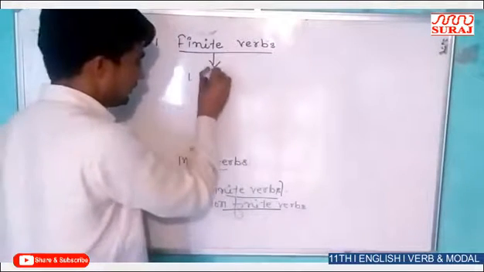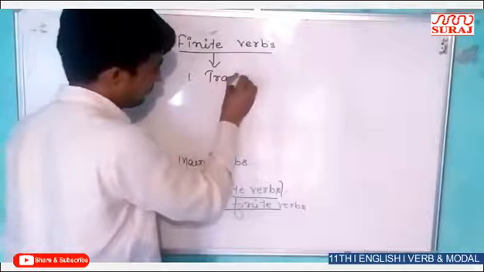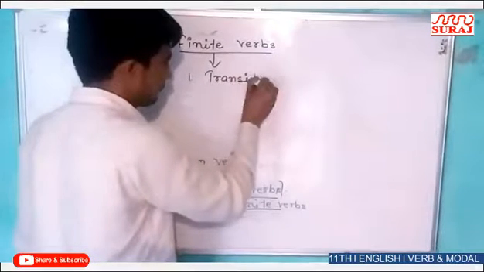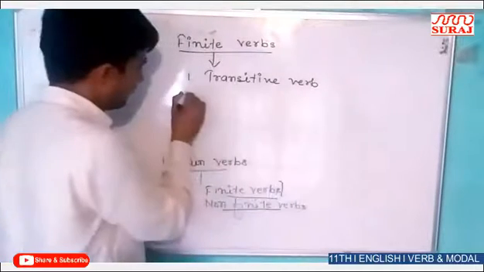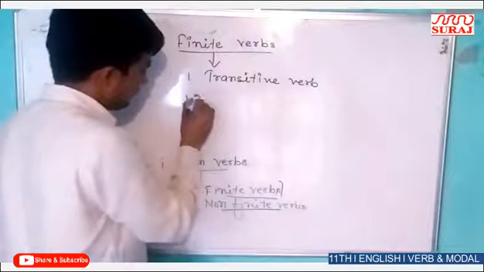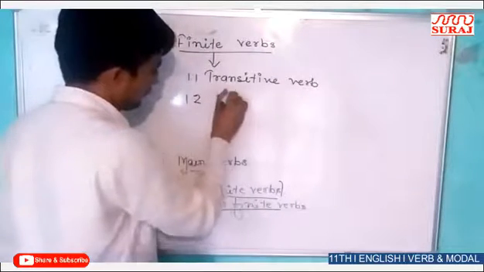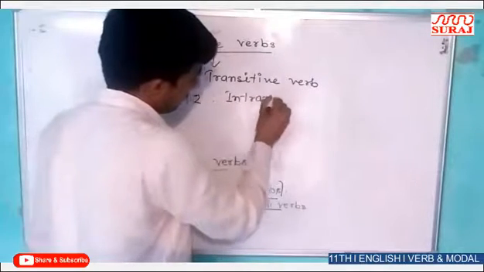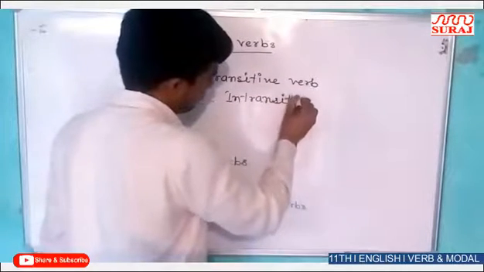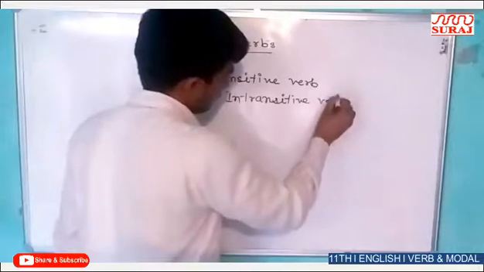First one is transitive verbs, and second one is intransitive verbs.